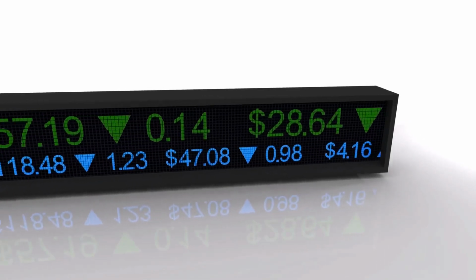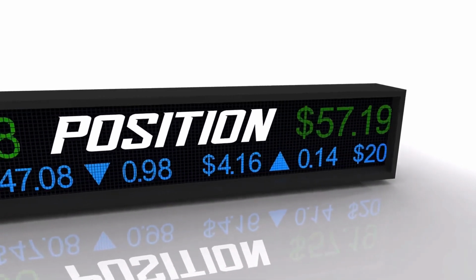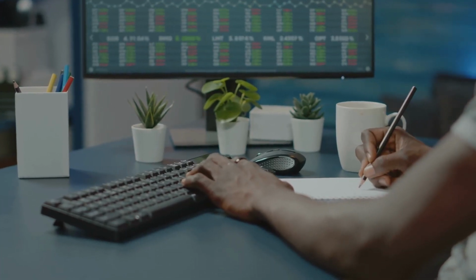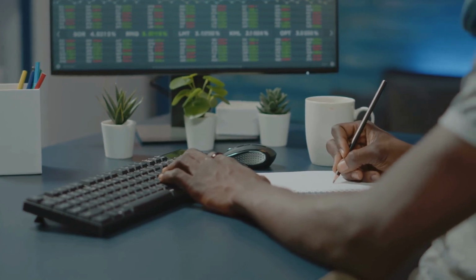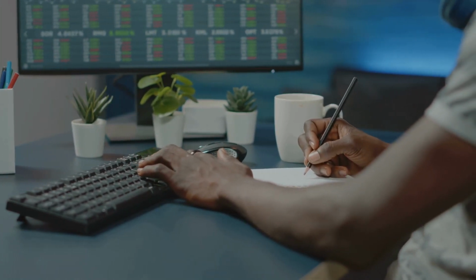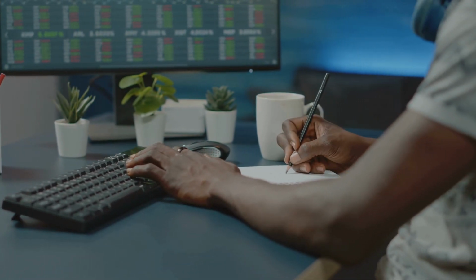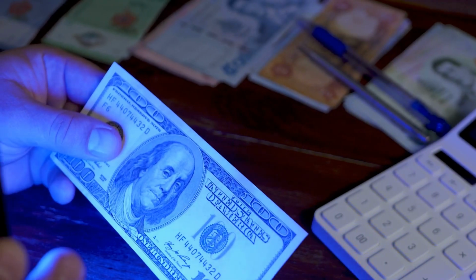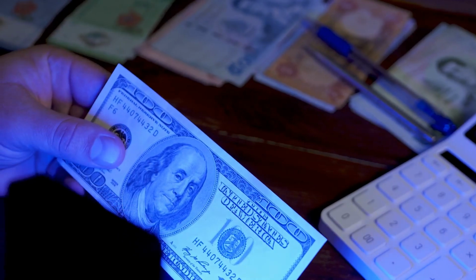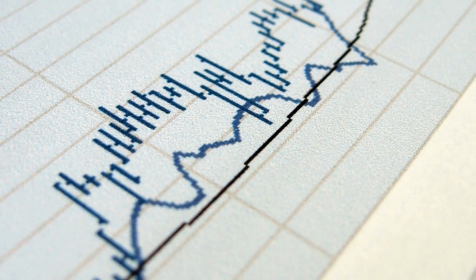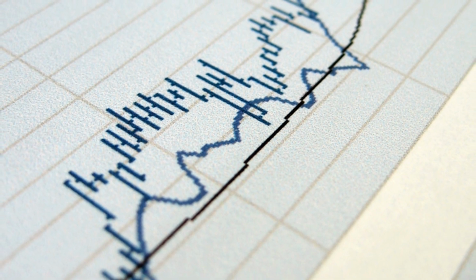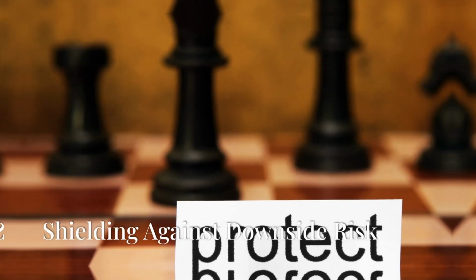Let's say you own 100 shares of Microsoft, purchased at $250 per share. To generate income and potentially reduce your cost basis, you could sell one covered call option with a strike price of $260 expiring in 1 month. By selling the covered call option, you receive a premium upfront. Covered call writing can be an effective way to generate income from your portfolio while mitigating some downside risk.